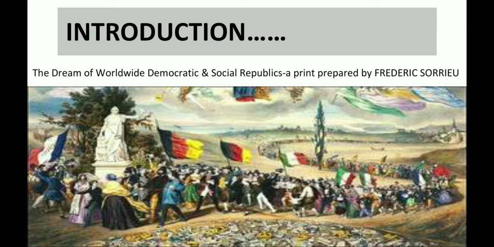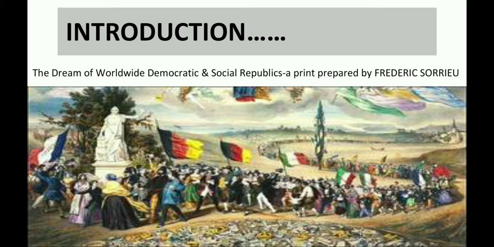As you can see in your book, the chapter starts with a painting by Frederic Sorrieu, which was prepared by him in the year 1848. He was a French artist who prepared a series of 4 prints visualizing his dream of a world made up of democratic and social republics.